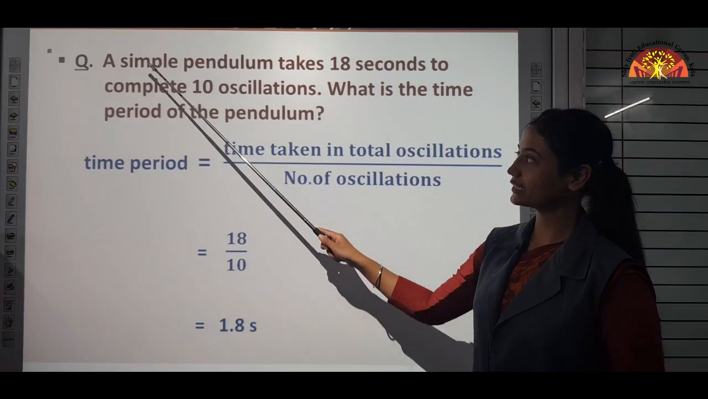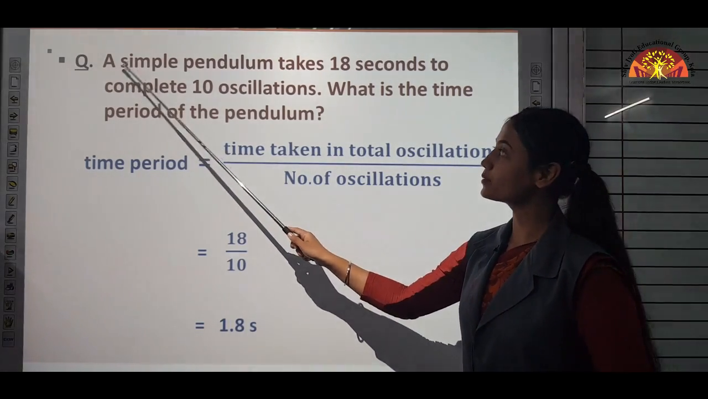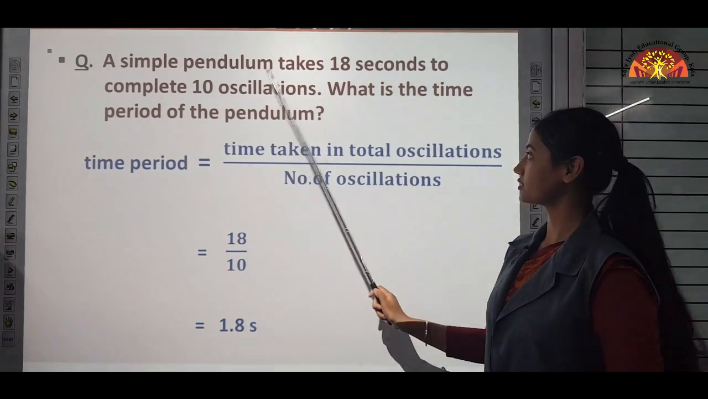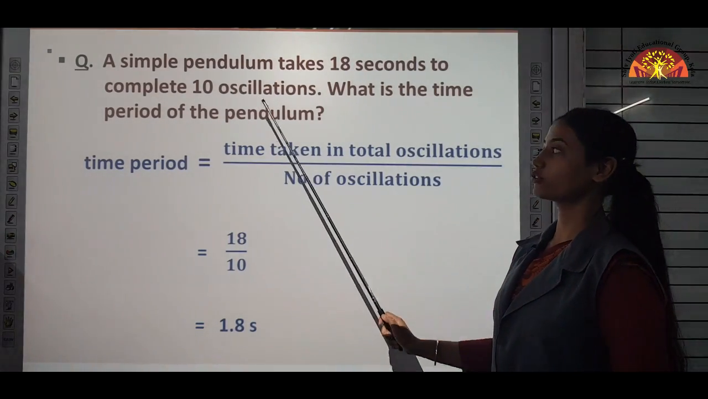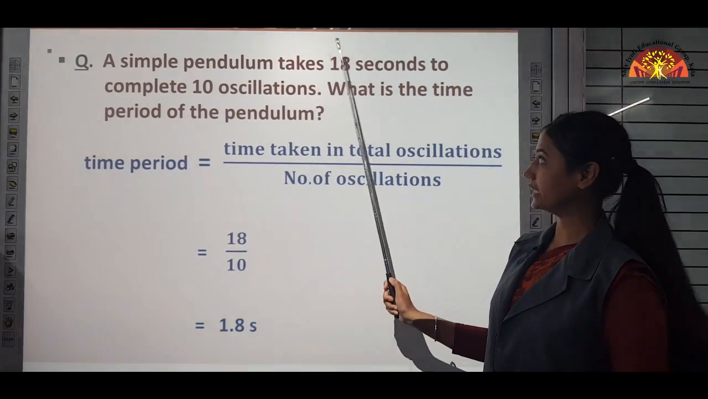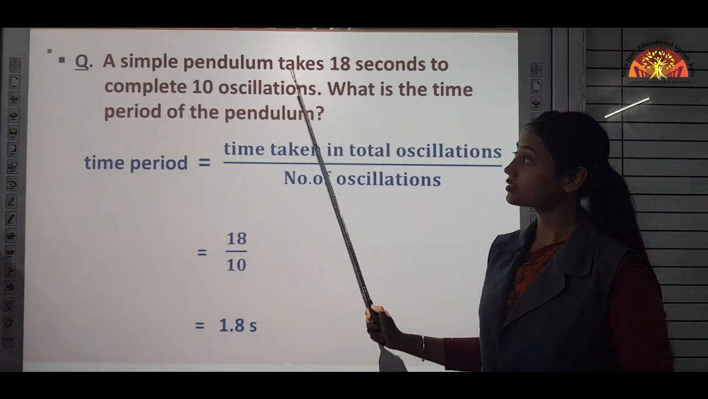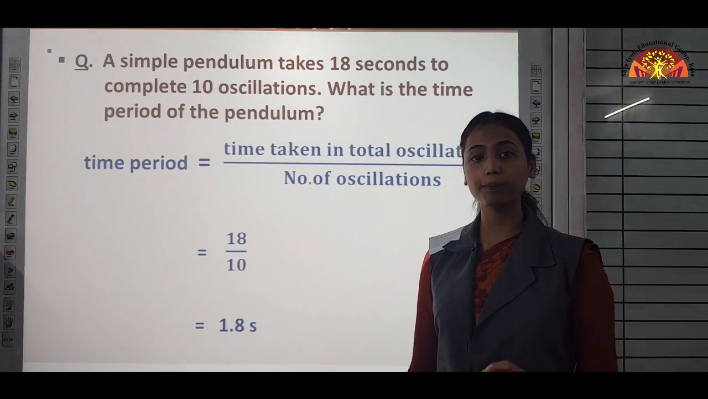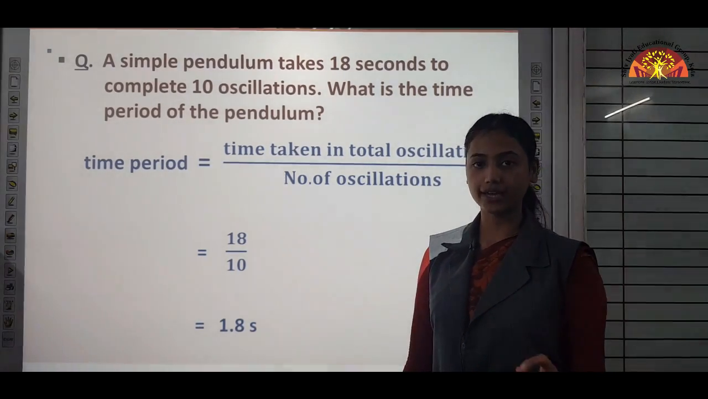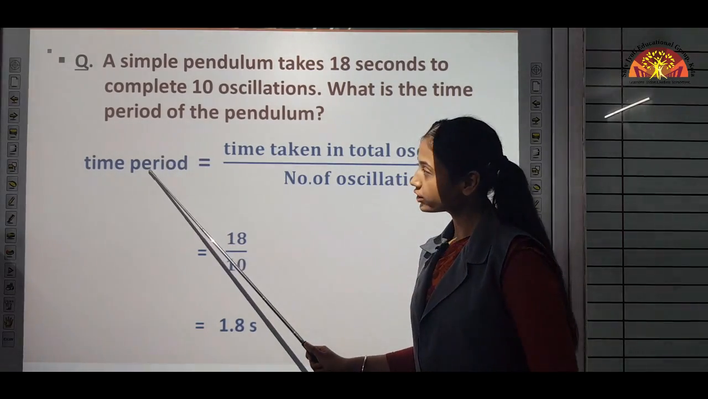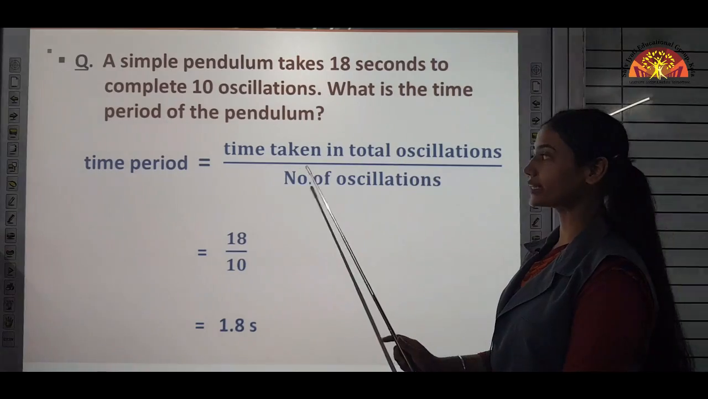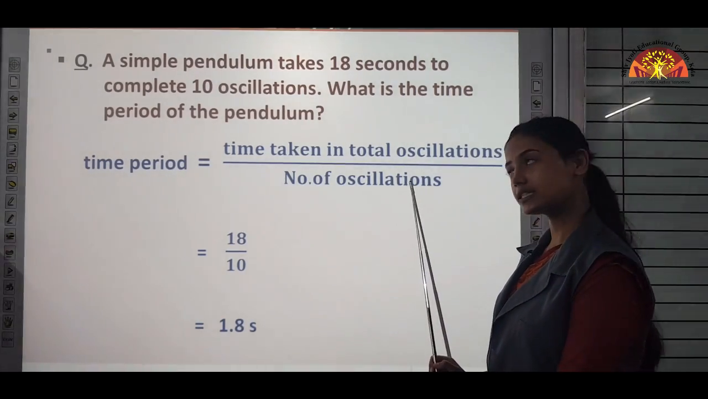Let's understand with the help of an example. A simple pendulum takes 18 seconds to complete 10 oscillations. What is the time period of the pendulum? In this question, the time given is 18 seconds, which is the time taken to complete 10 oscillations. So we need to find the time period. The formula for time period is the total time taken divided by the number of oscillations.